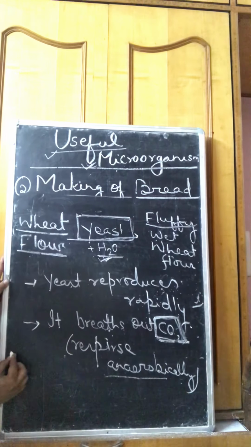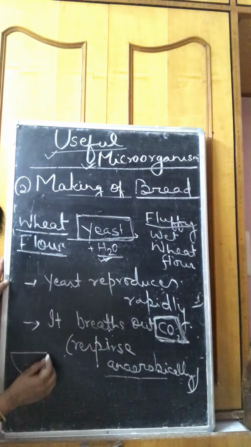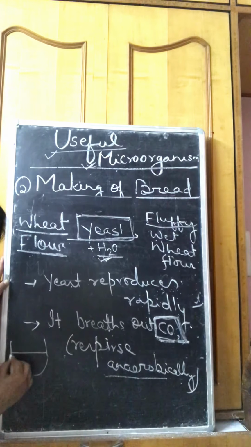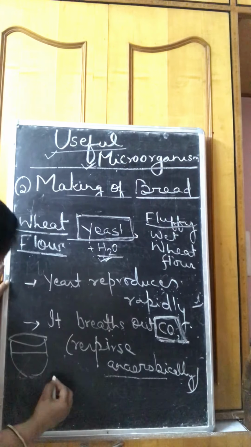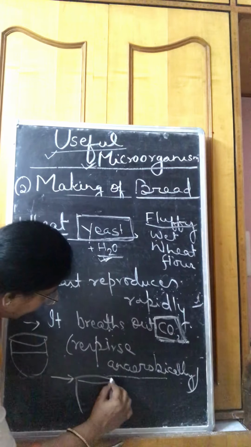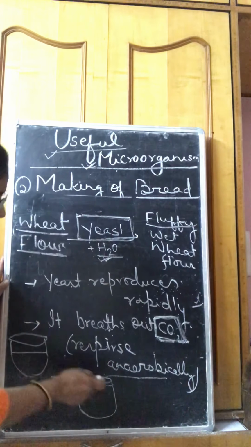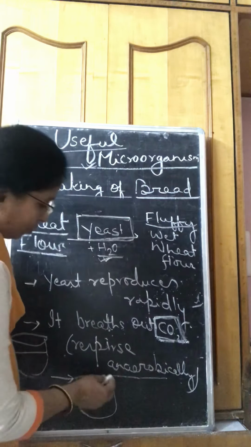That means when you see the amount of wheat flour is this, after some time you will find its amount has gradually increased and it touches the surface. That means it becomes fluffy, and this process is used in making bread.